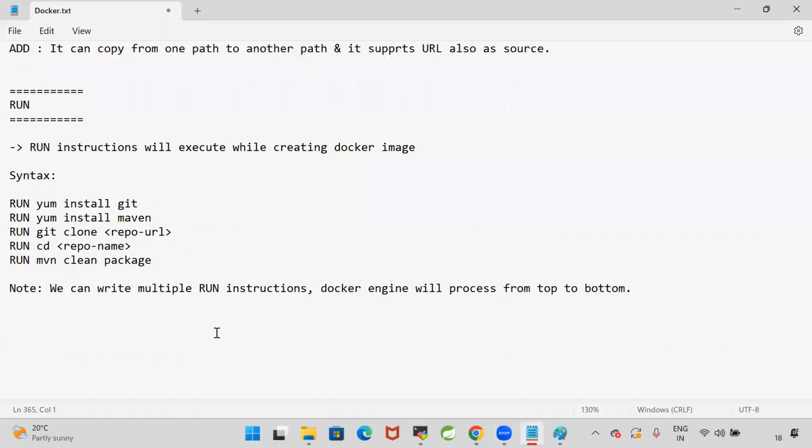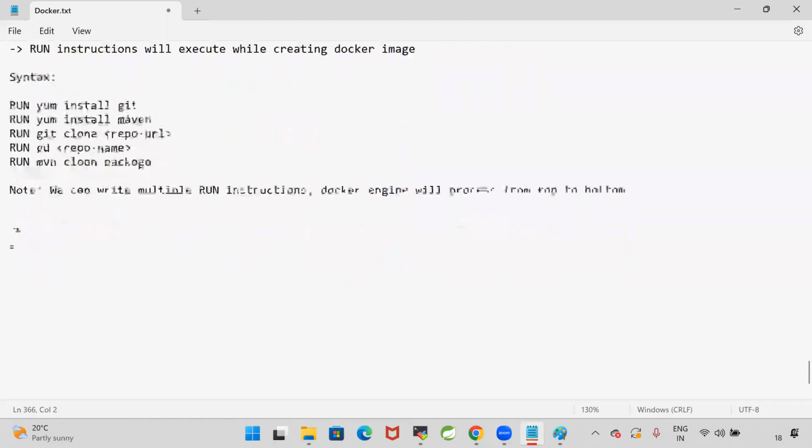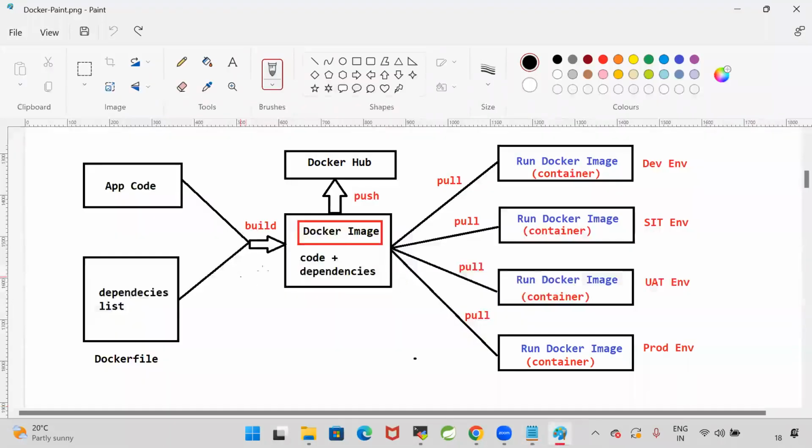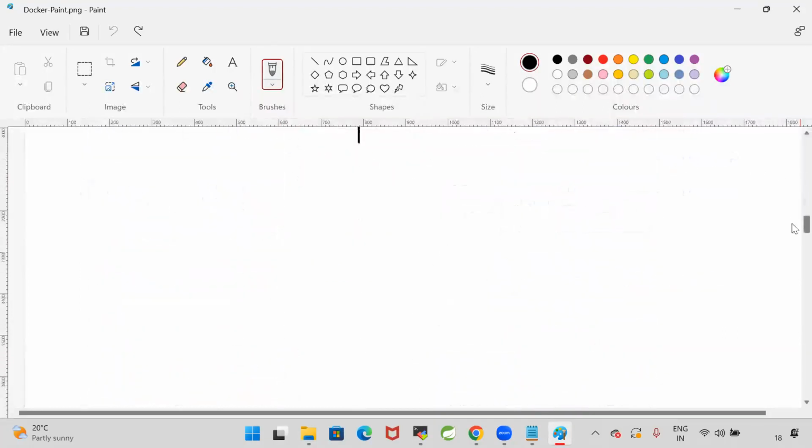Next one. There is another command called CMD. CMD instructions will execute while creating the Docker container. RUN instructions will execute at this stage. CMD instructions will execute at this stage. Getting my point? So here I have a code.